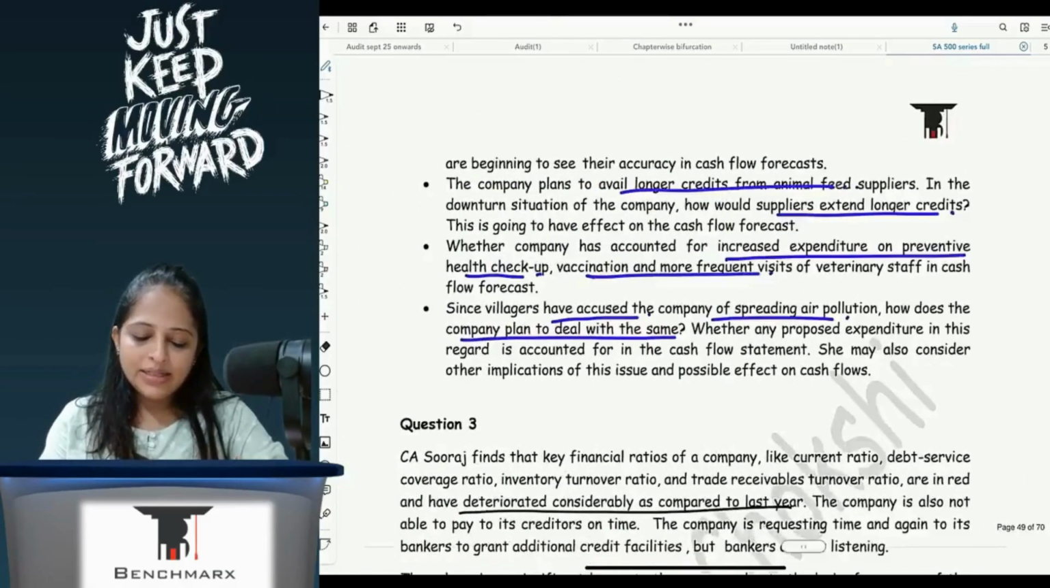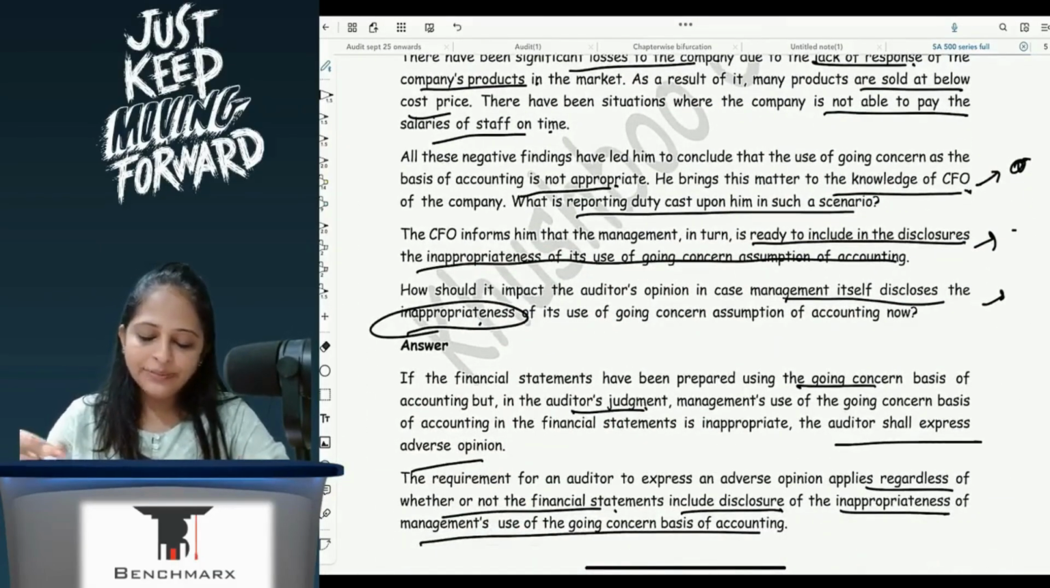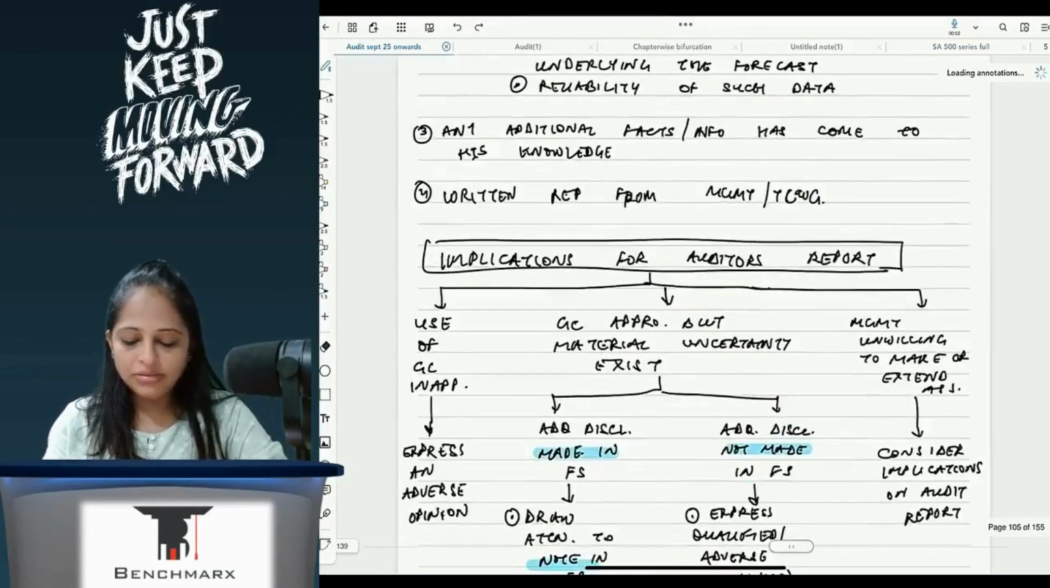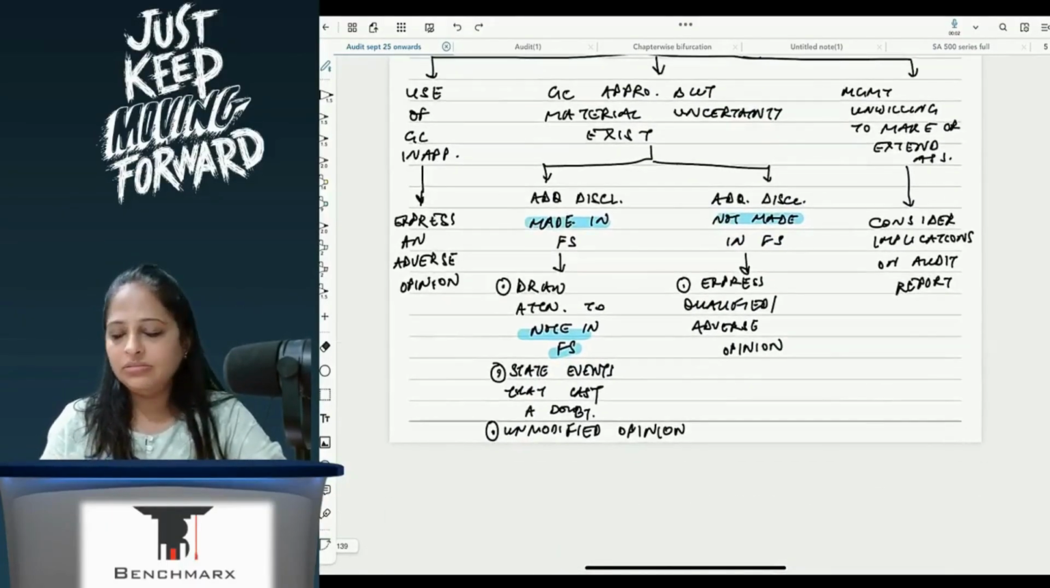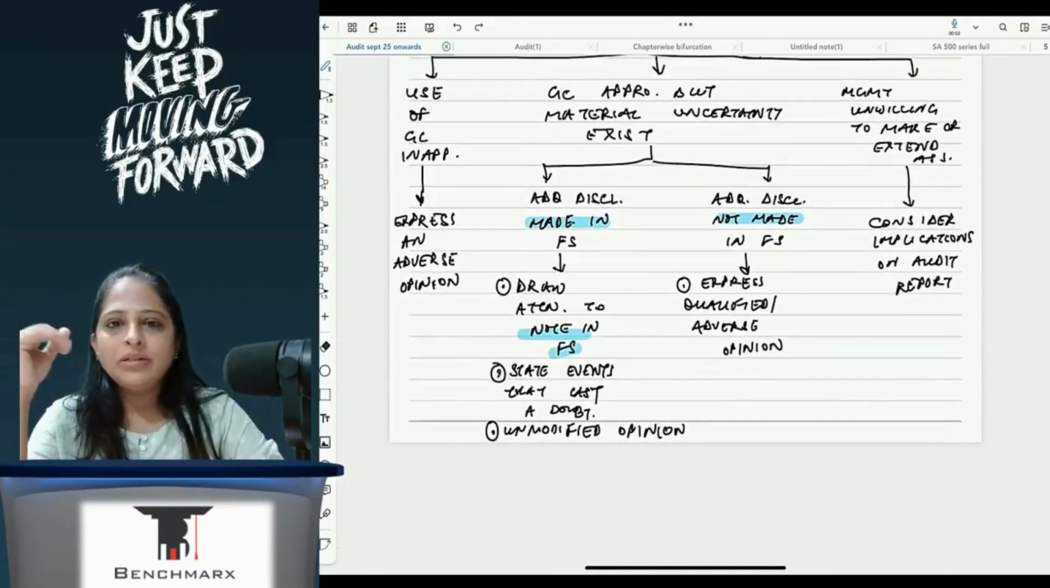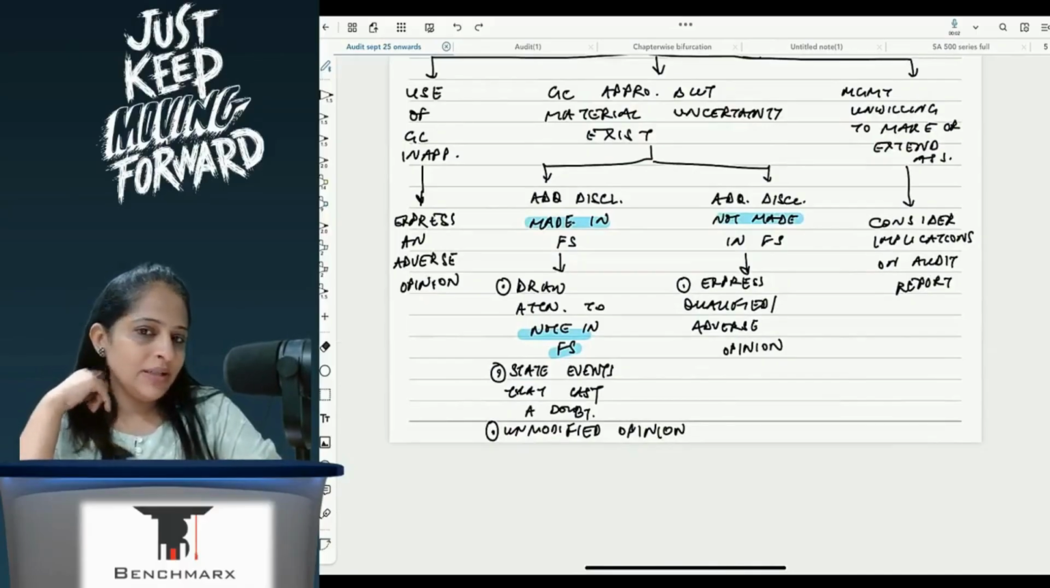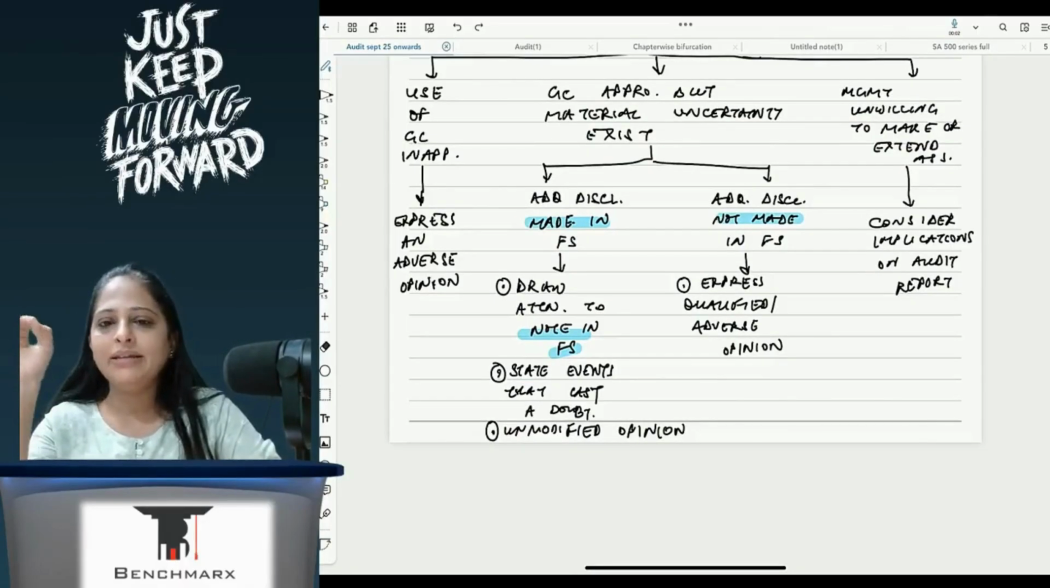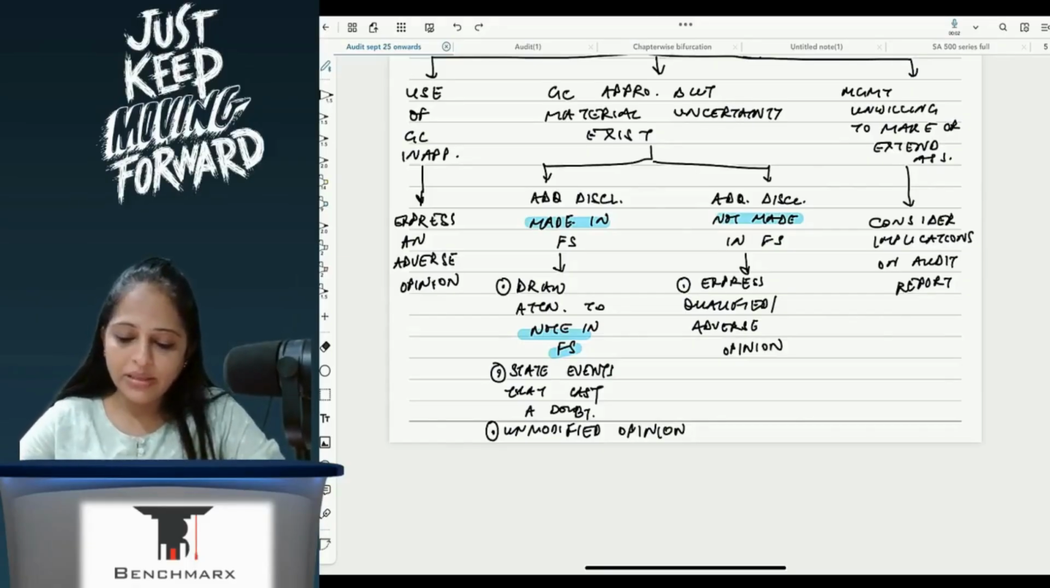While the answer is given as this in the module itself, I would say that if you see the textbook and the pronouncement that is given to us, it says that if adequate disclosure is made in the FS regarding material uncertainty and inappropriateness, then in that case a disclosure has to be made and an unmodified opinion can be given. Okay, if the management is not willing to act, or if they are not ready to make a disclosure, then in that case you will have to give an adverse opinion.